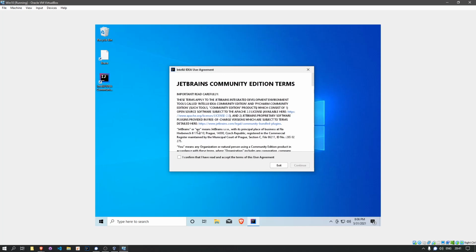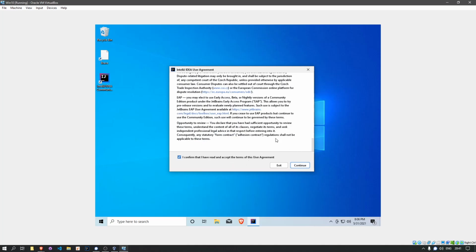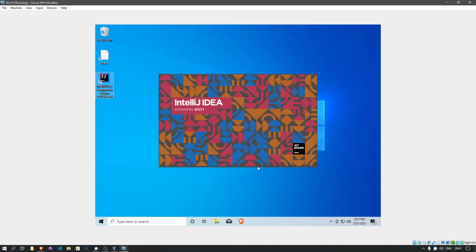Okay, so we're starting our IntelliJ for the first time. It's just going to ask for the community terms and basically asking you to agree with the user agreement. It's a community edition, so IntelliJ is not necessarily responsible for if there's stuff going wrong that much. I prefer not to do data sharing, and we're going to see that it starts up with our little splash screen here, and then it will jump into a bigger code view. And just double check here if there's anything we need to do at the very beginning.